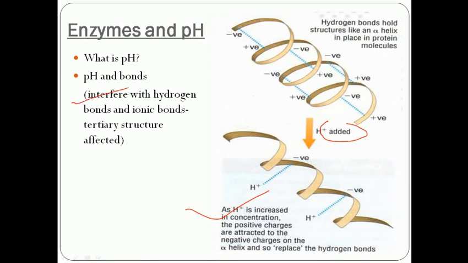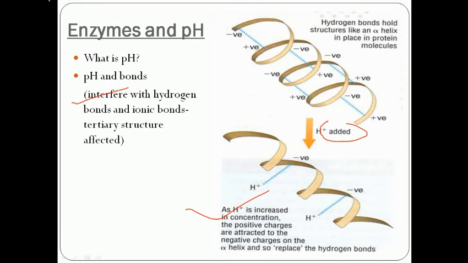Every protein first forms a 2D structure, that is alpha helix or beta pleated sheets, and then it forms a 3D structure. If the basic structure, the alpha helix hydrogen bonding, gets disturbed, then the enzyme's tertiary structure, which has the active sites, is affected.